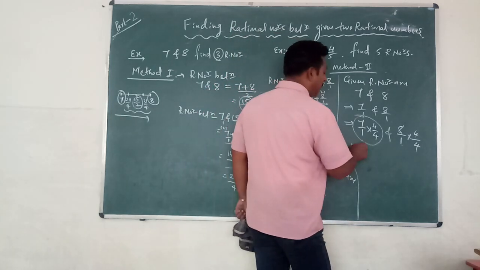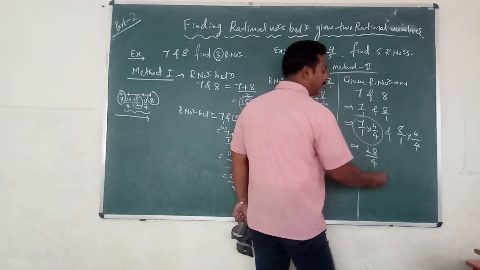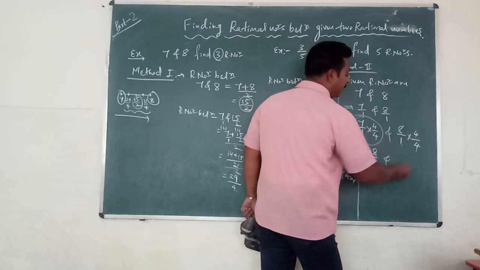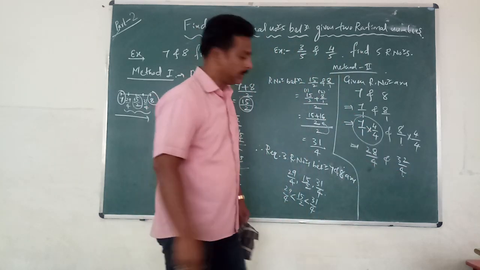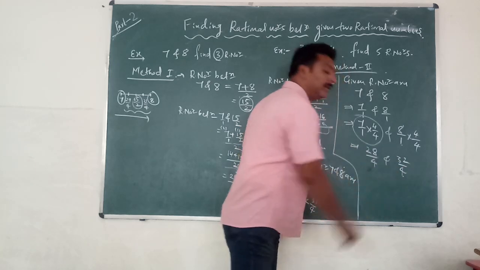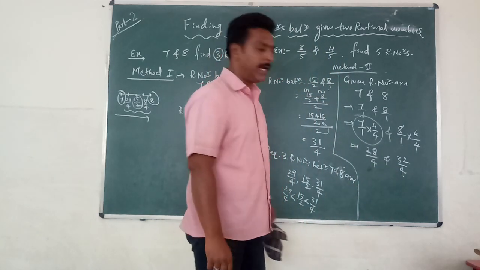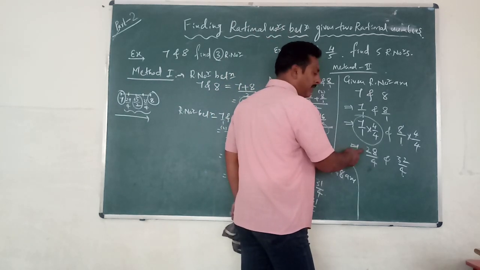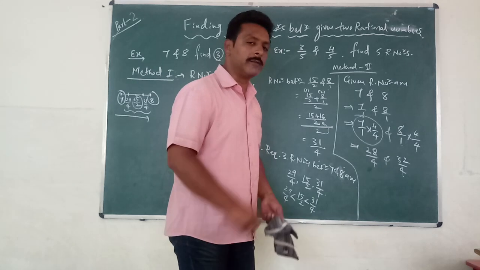Then what will you get? 7 4s are 28 divided by 4, and 8 4s are 32 divided by 4. Correct? Both rational numbers have the same denominator. Now you want 3 rational numbers. 28 is given, 32 is given. In between, you can get the numbers.